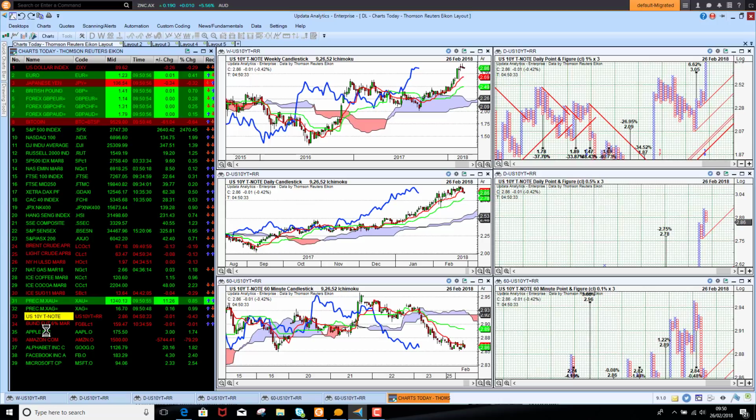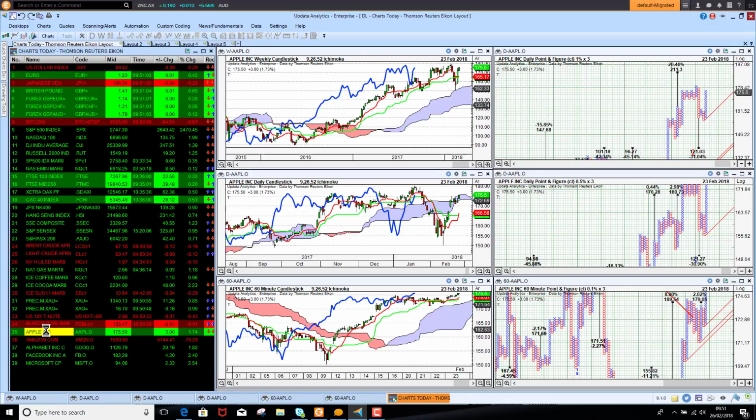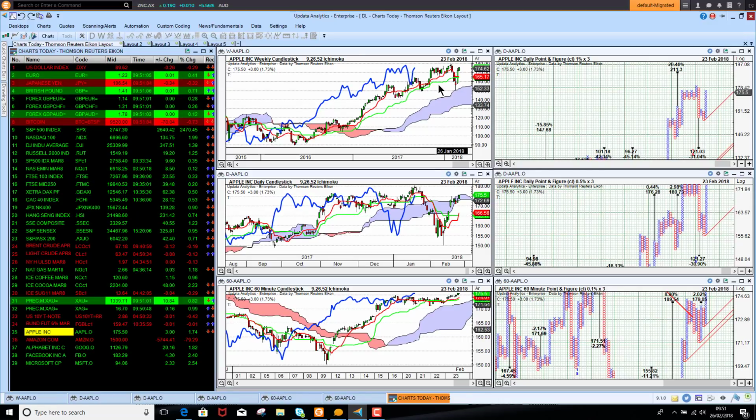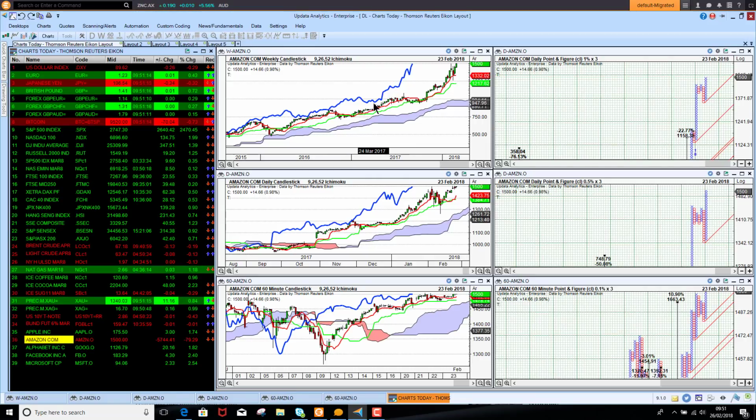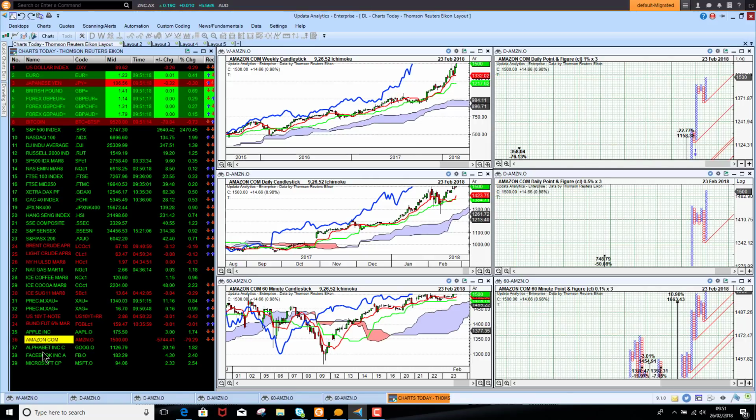Looking at Apple. Apple was up quite strongly on Friday, up 1.7%. So the recovery really pushing forward there, nearly nudging back to new highs. So that's looking pretty good. Amazon also just sitting at that $1,500 level. So really pushing higher there. It wasn't a long time ago that Amazon was breaking $1,000. So really just has continued to move strongly.